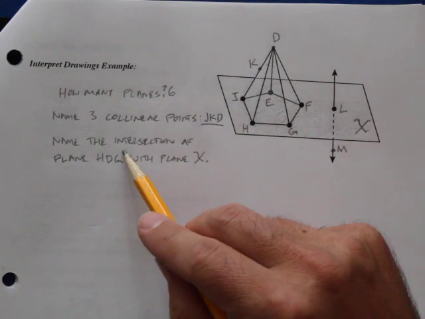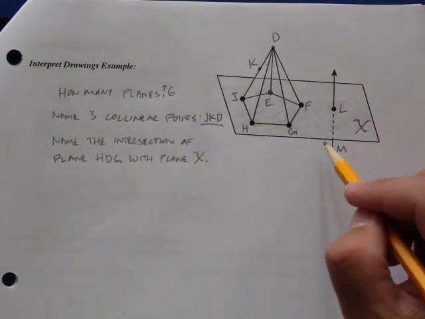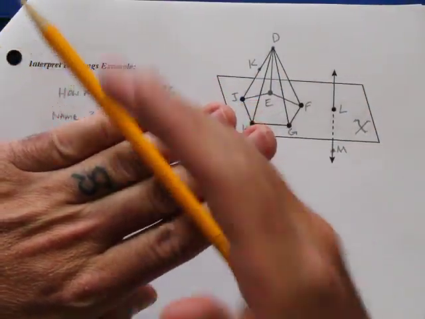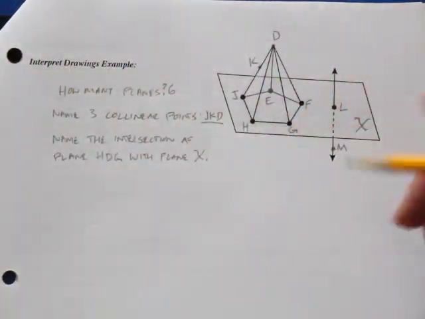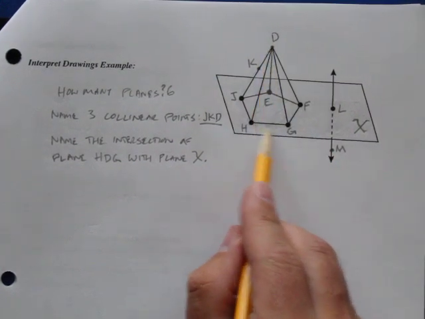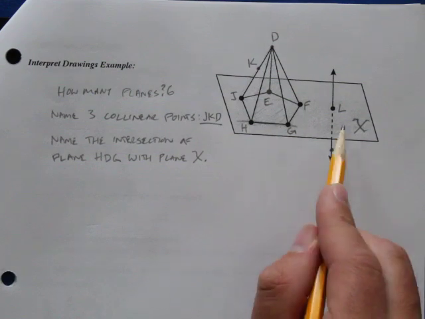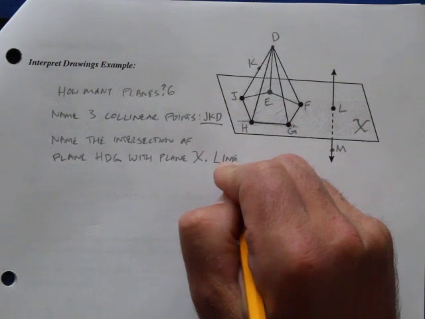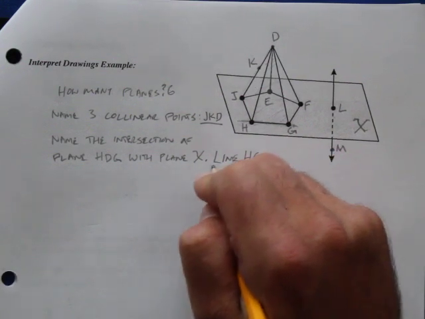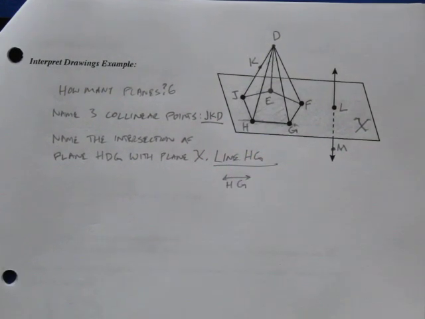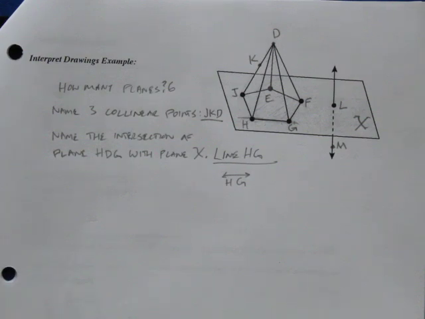So we need to name the intersection of the 2 planes. And anytime 2 planes intersect, they form a line at their intersection. So that means that here HDG intersects with plane X at line HG. Or you could say line GH. And that, my friends, is 1-1.